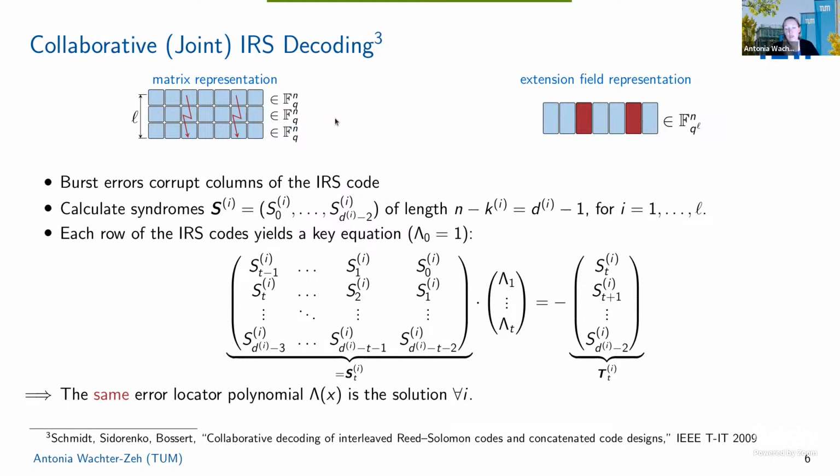One step in syndrome-based Reed-Solomon decoding is to find a polynomial, this lambda, the error locator polynomial, that basically has these error positions as roots. If we want to find this unknown error locator polynomial, we usually have just a single corrupted codeword, so we can solve this linear system of equations. Now we have L of these linear systems of equations, meaning we have more equations for the same number of unknowns, which in turn means that we can increase the number of unknowns and therefore tolerate more errors. That's the high-level idea.